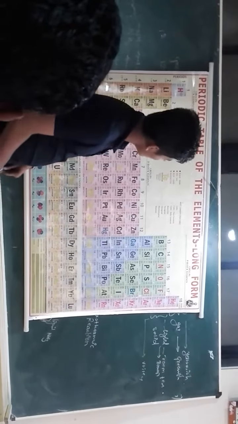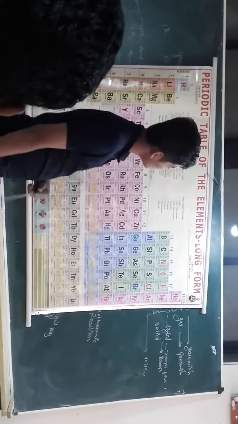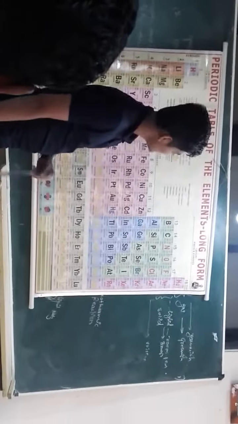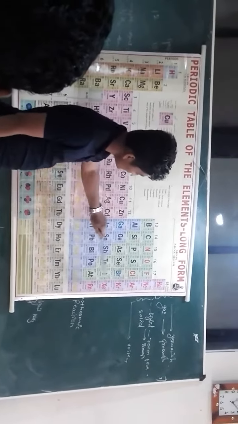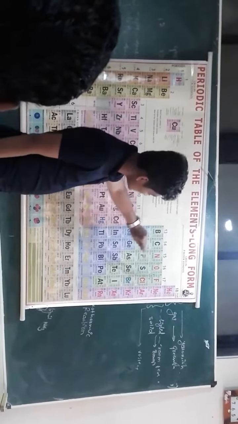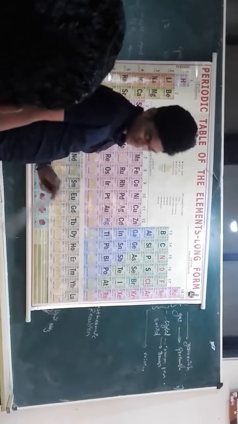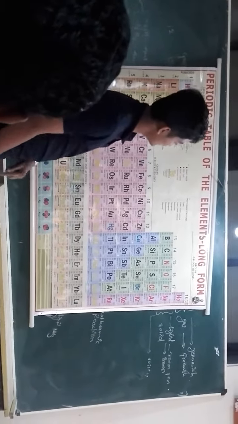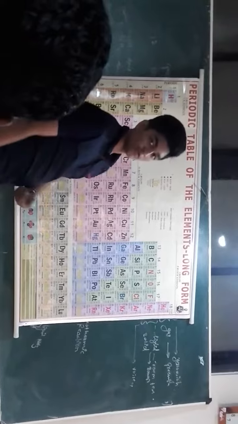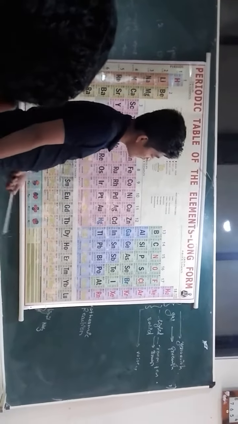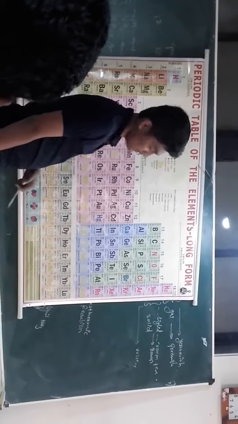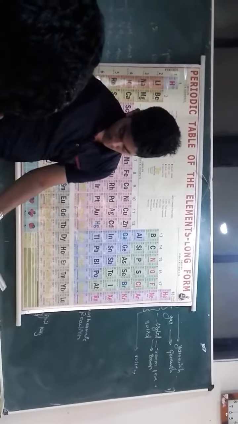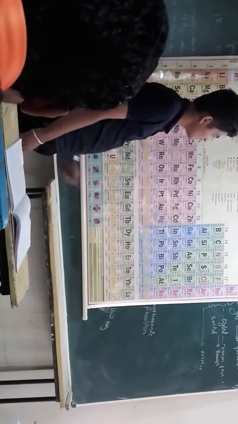Now group number 17, also known as the halogen group, which is represented by X. Fluorine and chlorine are in gaseous states, bromine is the only liquid, and the remaining two are in solid state. The full series is non-metal except the last, which is semi-metal. Same properties: atomic radius, mass, and atomic number increase from top to bottom due to the increasing number of shells, and ionization enthalpy, electronegativity, melting point, and boiling point decrease.